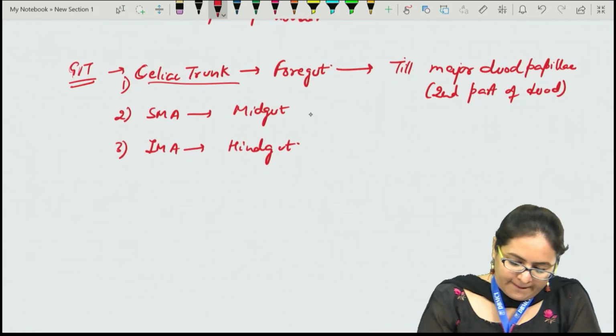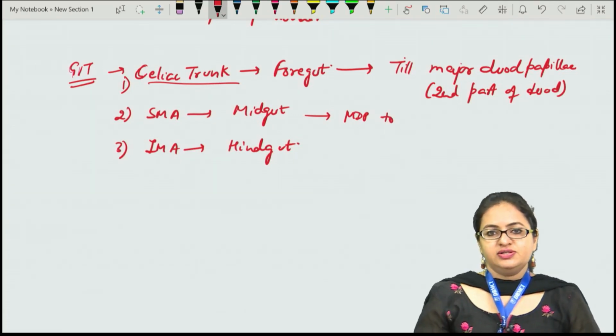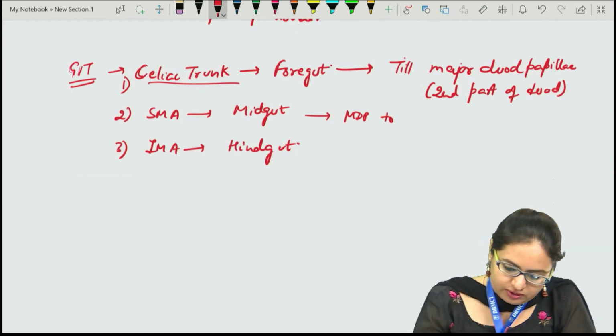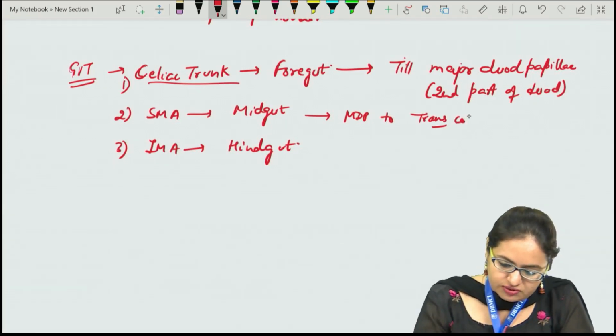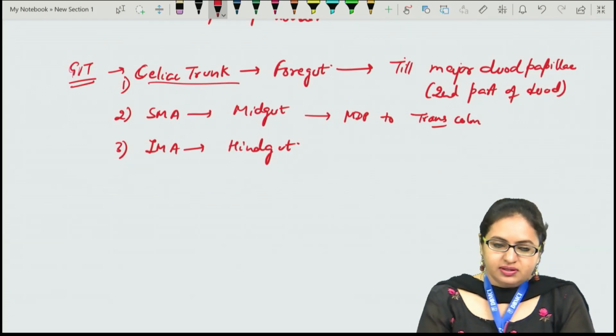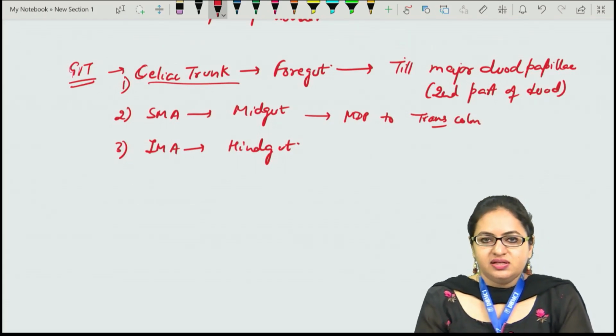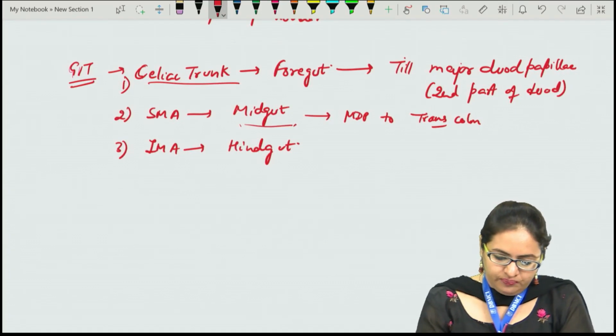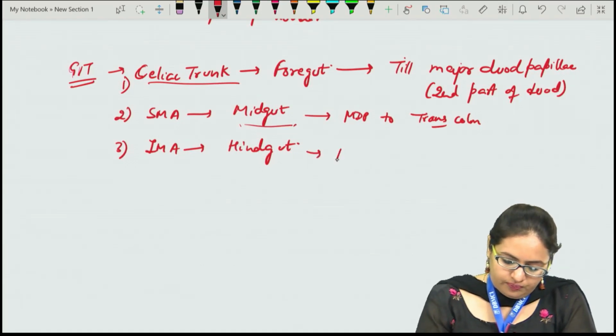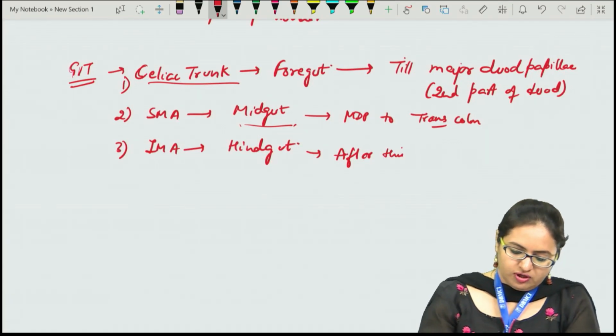Then from this major duodenal papilla to the junction of right 2/3 of transverse colon and left 1/3 of the transverse colon, so we will just write over here transverse colon, till this point, the branches are given to supply these structures which are derived from the midgut, and after this, the structures which are derived from the hindgut will be supplied by the inferior mesenteric artery.